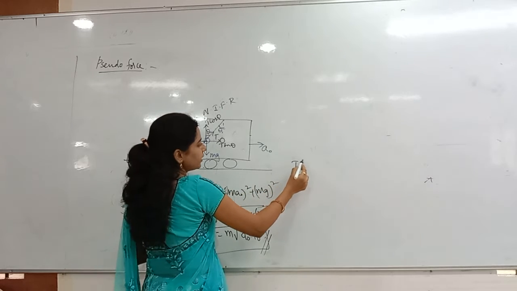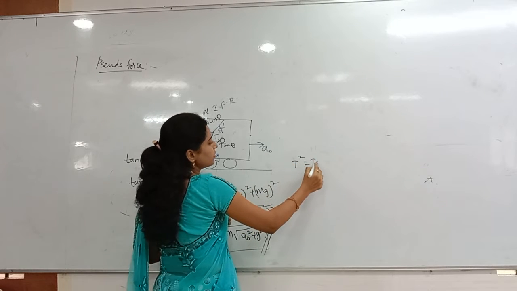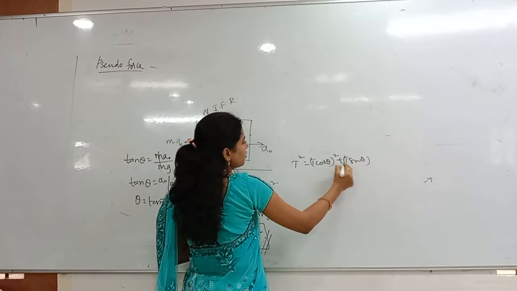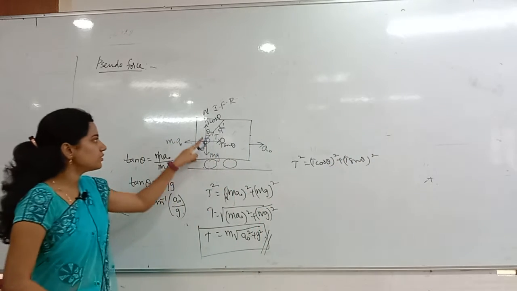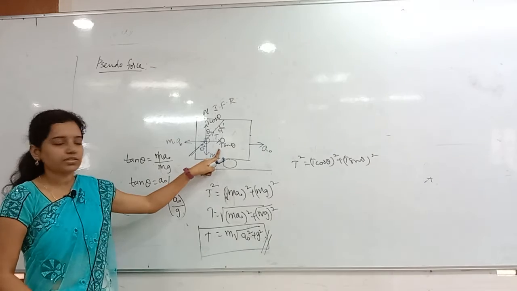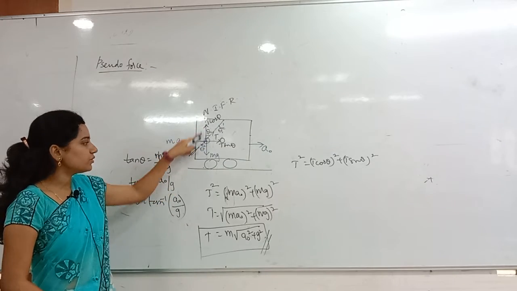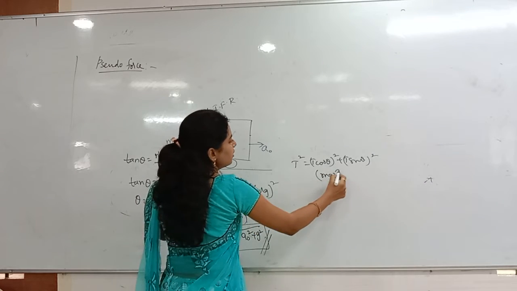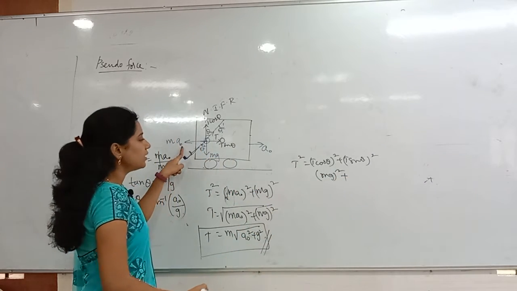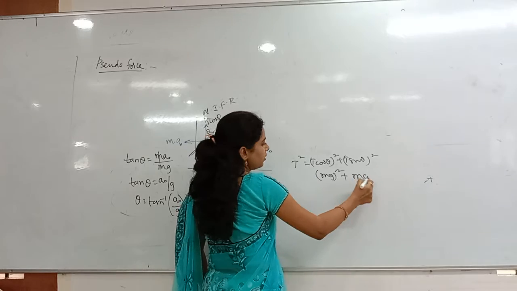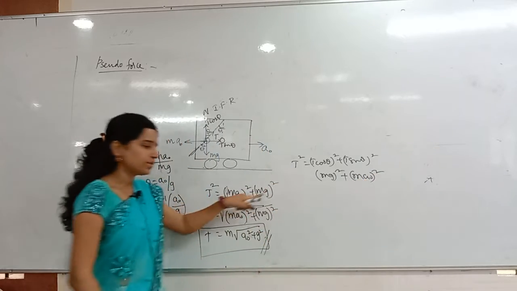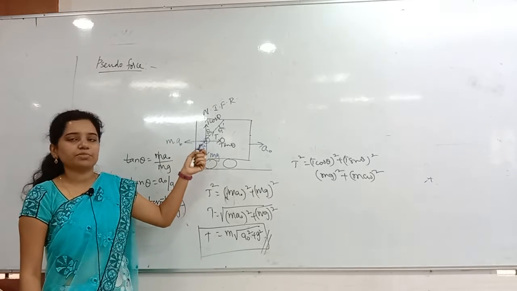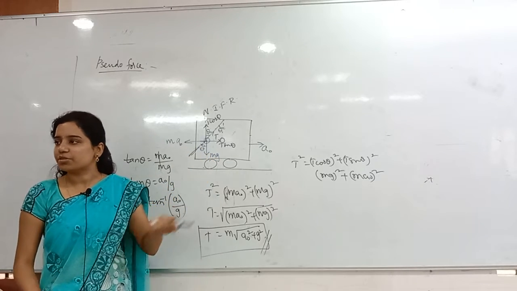So T square is equal to T cos theta whole square plus T sin theta whole square. Opposite to T cos theta there is mg, and opposite to T sin theta there is ma naught. So T square is mg whole square plus ma naught whole square. Again we get the same answer. You can apply equilibrium of forces because they clearly mentioned it is in equilibrium.